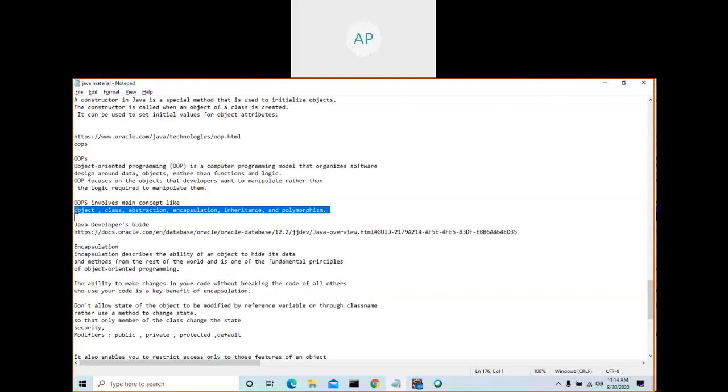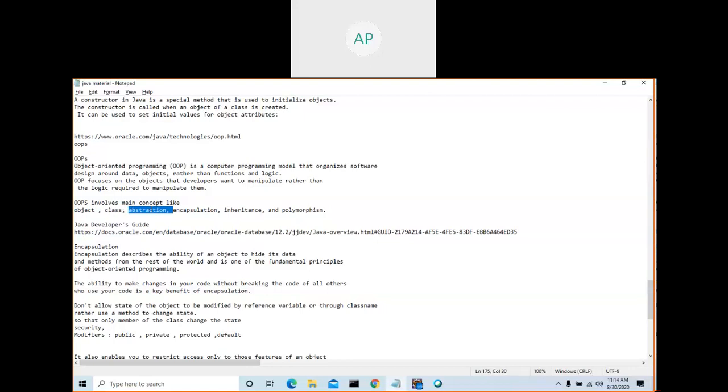For a class, you can create a number of objects. Each object will have its own values. Variables and methods are the same, but the value, the state of the object, is going to be different. That's the thing about object-oriented programming. A class is like a blueprint. For that class, you can create a number of objects. You will see why we need to create all those objects. Now, abstraction.